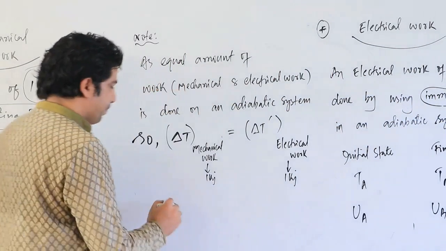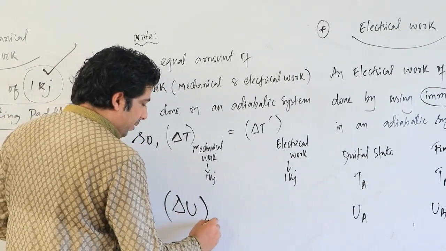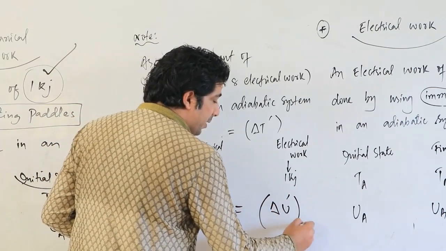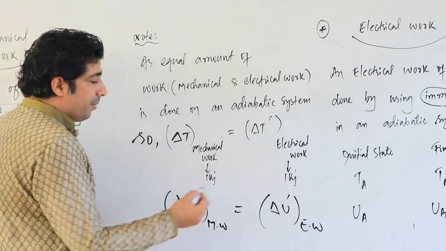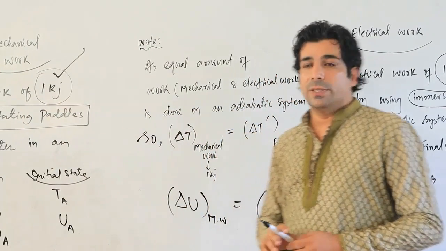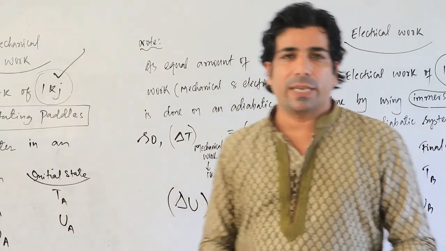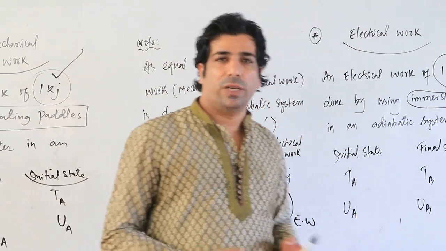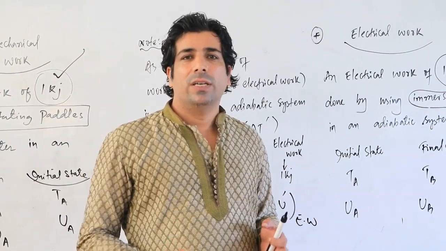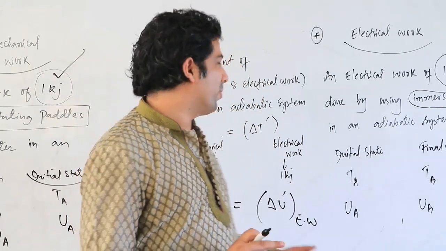In the same way, delta U for mechanical work and delta U dash for electrical work will also be the same because you are doing the equal amount of work. So the change in internal energy will also be the same. So my dear friends, one statement will come now. If you are doing equal amount of work on a particular adiabatic system, whether mechanical or electrical work, the change in temperature and the change in internal energy will be the same. Please make note of this.